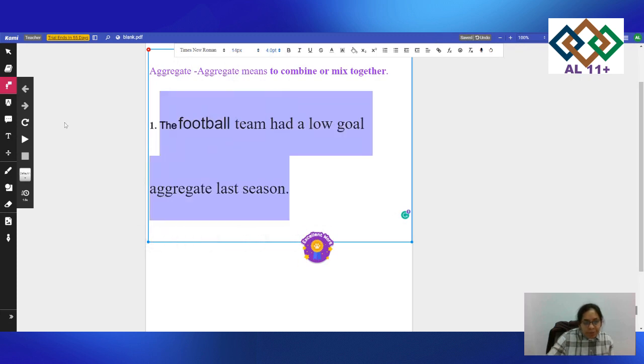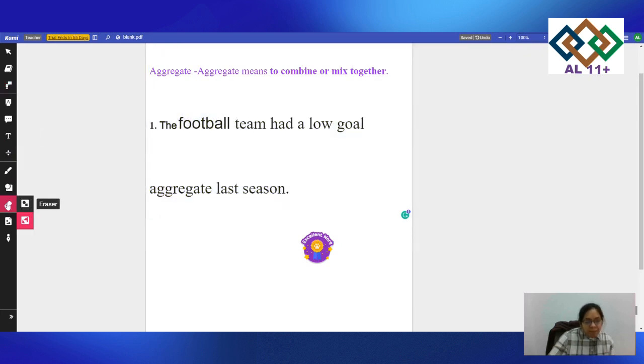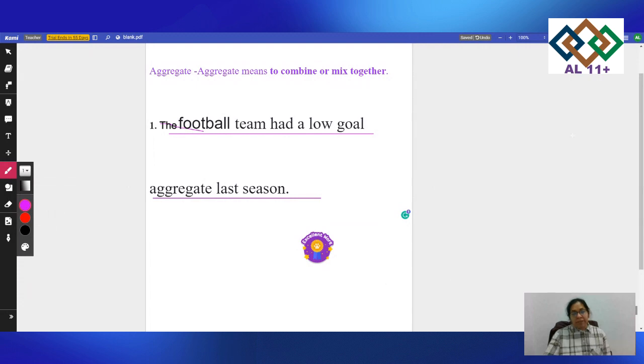So the sentence we have made is the football team had a low goal aggregate last session. And then you could tell your child to keep making another sentence with the word aggregate, and after that, don't forget to give an excellent work sticker or something like that to your child.